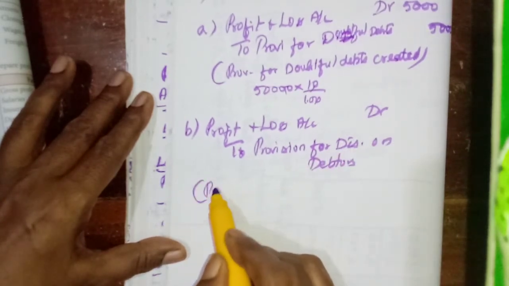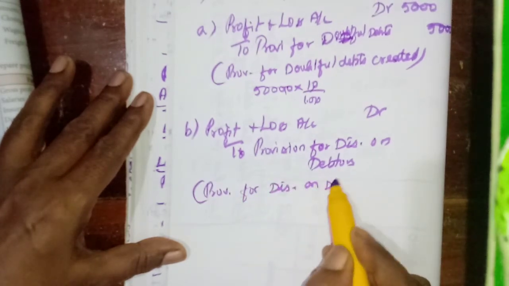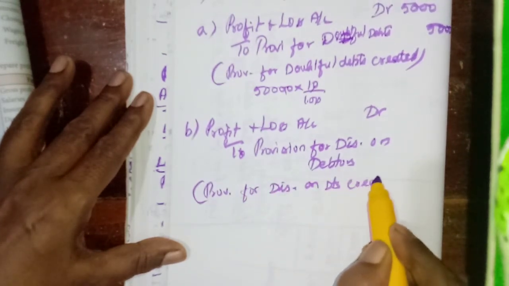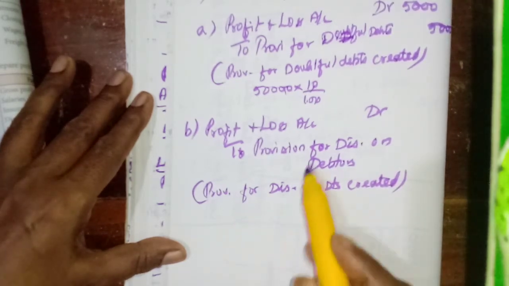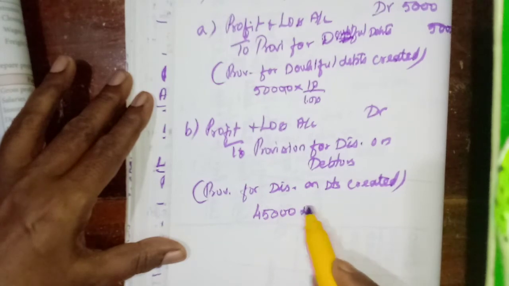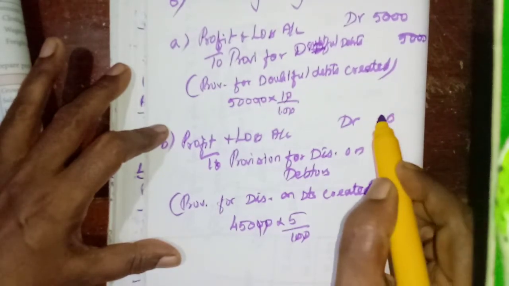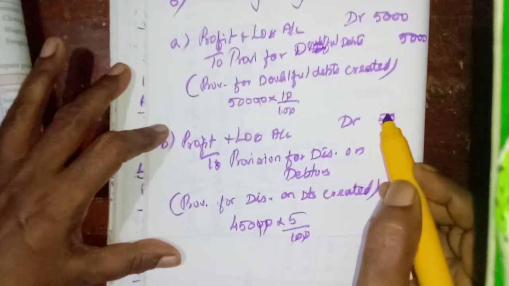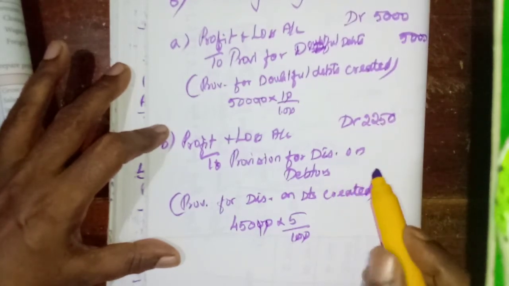Okay, provision for discount on debtors created. Now we need to reduce this 5,000 from the debtors. How much will we get? 45,000. From this one, 5%. 5 5s are 25, balance 2, 5 4s are 20 plus 2, 22. So 2,250.